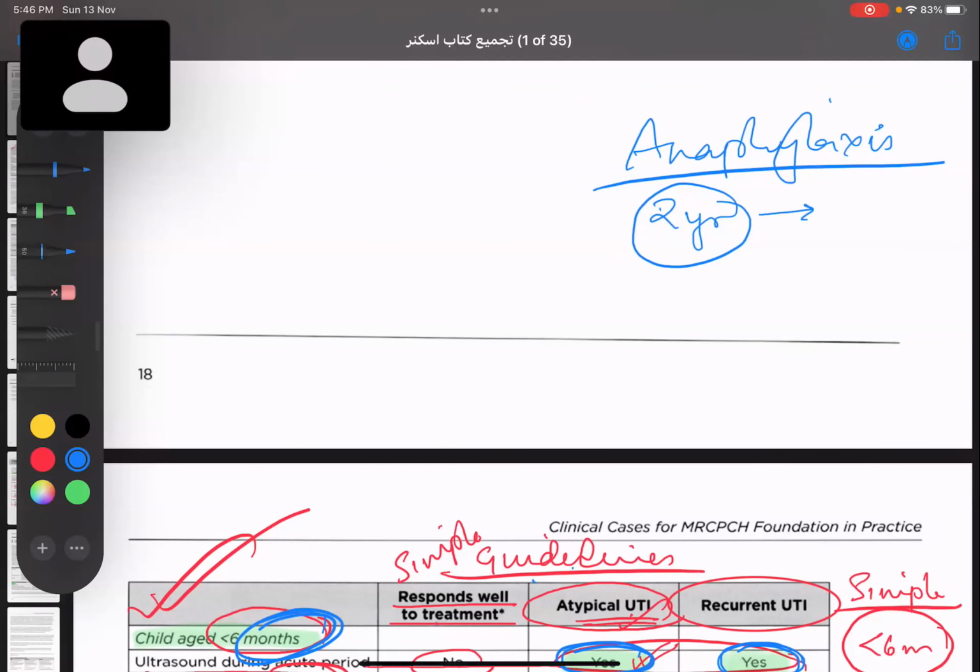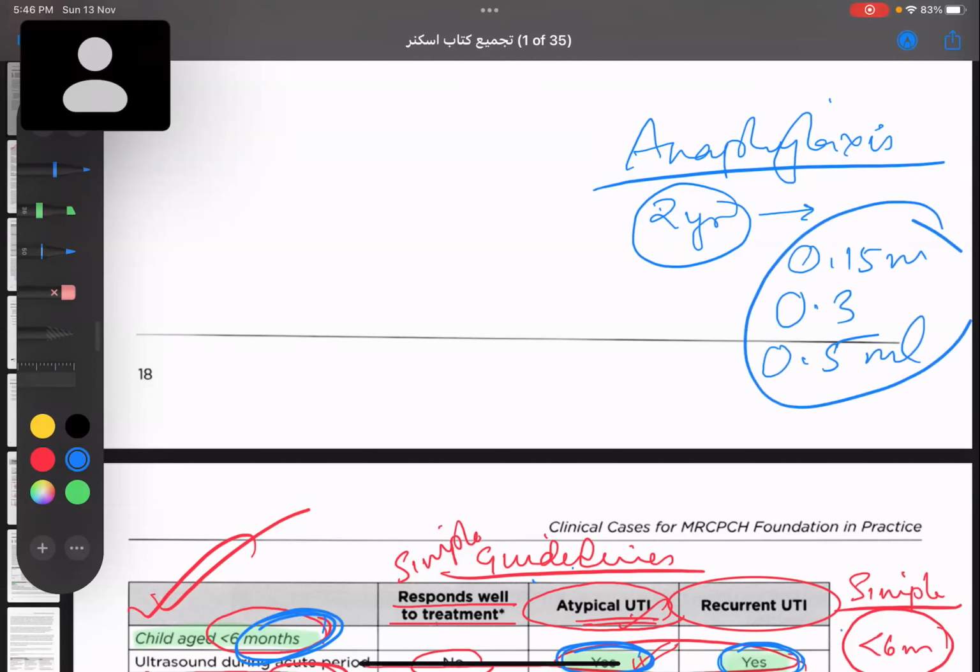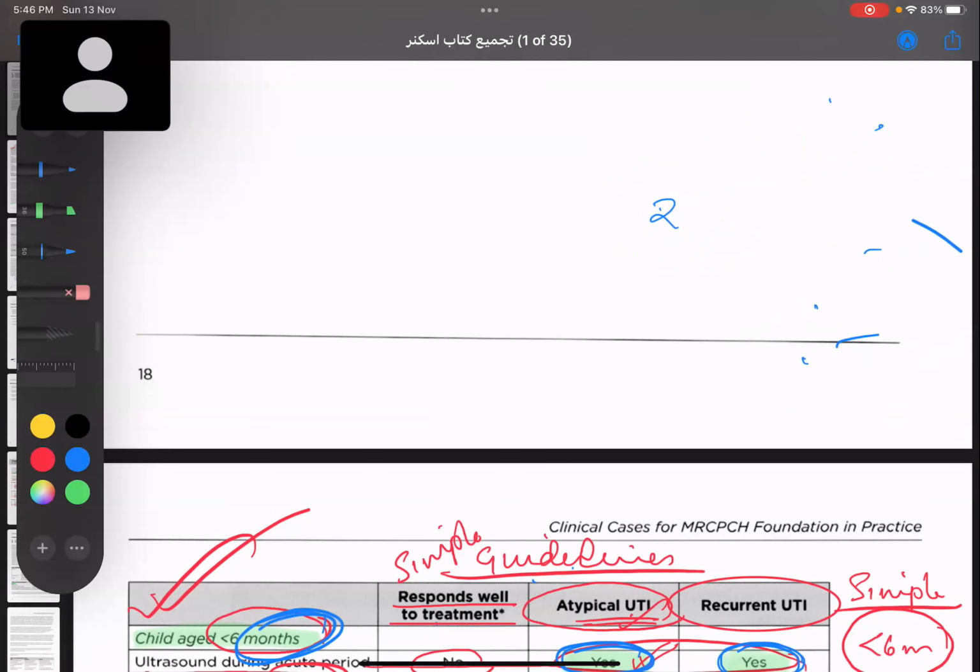And now he's coming to you. What is the treatment? And we'll become very happy. Okay, it is adrenaline. But they have given options 0.5 ml, 0.3 ml, 0.15 ml. What are you supposed to choose? So depending on what is the age of the child, we have to choose the dose. Same goes for UTI. Depending on what is the age of the child, we have to choose the investigation.